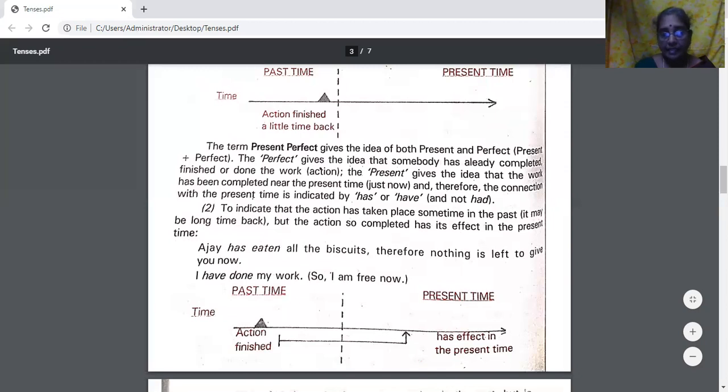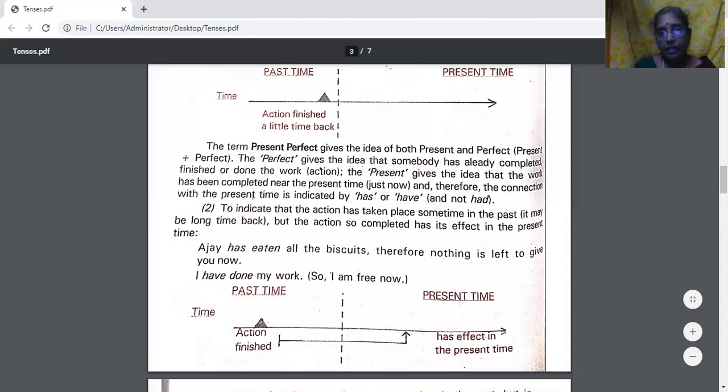So Ajay, as I told you, has or have we use. Here Ajay, so has. Or if you say boys have eaten all the biscuits, then we use have. Here Ajay, singular, so has. Ajay has eaten all the biscuits. Therefore, a past action. It happened somewhere in the past, but its effect is there presently also.